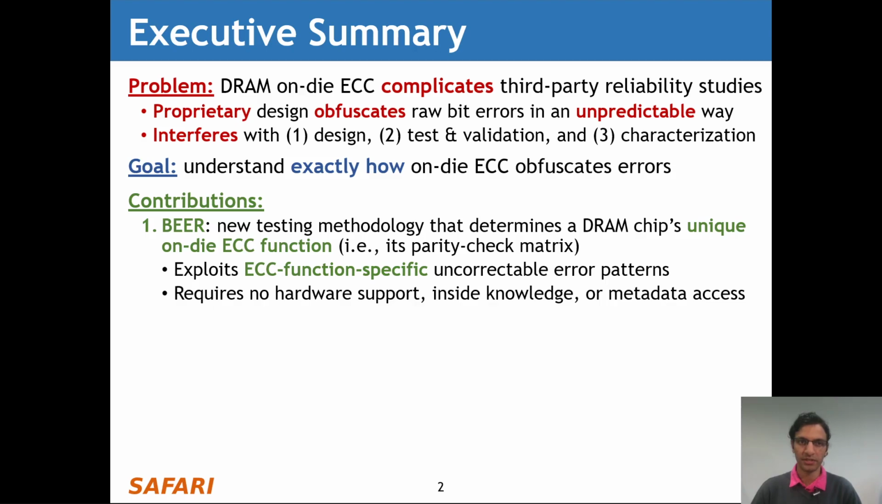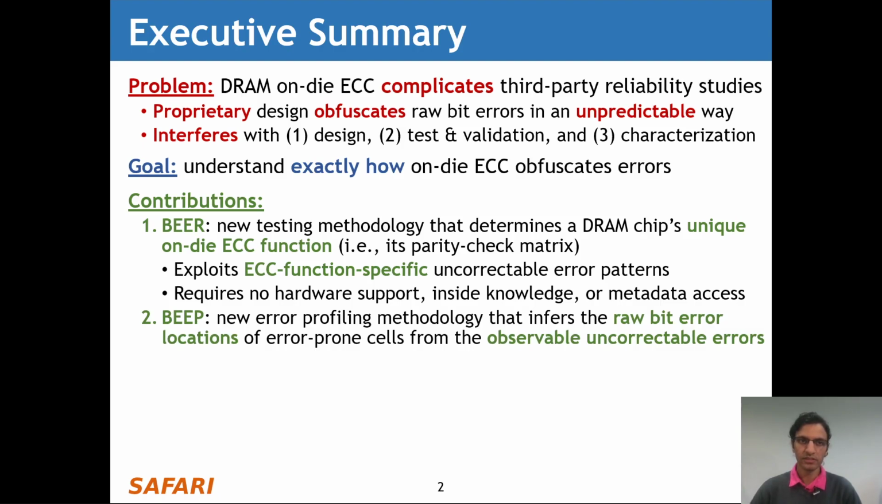First, we introduce BEER, a new testing methodology that determines a DRAM chip's unique on-die-ECC function. In other words, its parity check matrix. BEER exploits ECC function-specific uncorrectable error patterns and requires no hardware support, inside knowledge, or metadata access. Our second contribution is BEEP, which is a new error profiling methodology that infers the raw bit error locations of error-prone cells from only the observable uncorrectable errors.